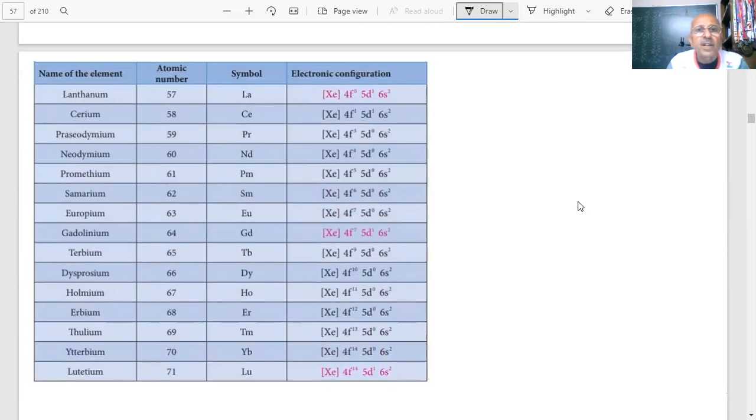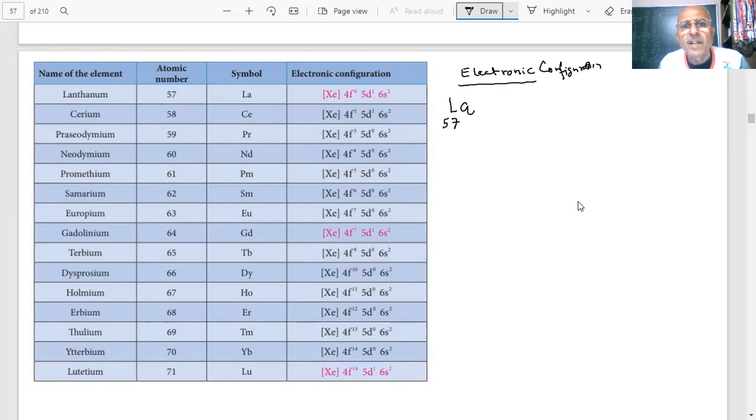Very important: an important question can come on the electronic configuration. The first important thing is to discuss the electronic configuration of these elements, students. If I say lanthanum, atomic number how much? 57.